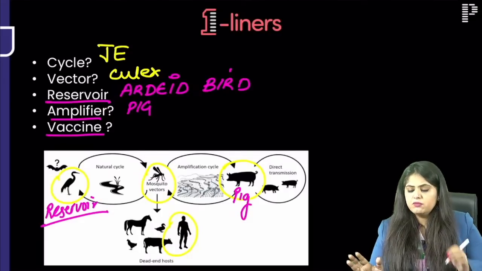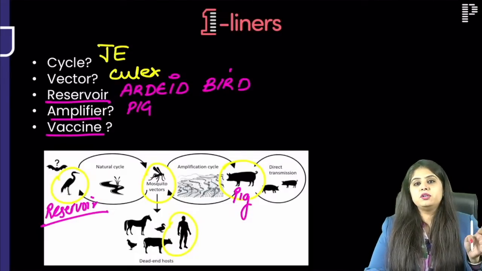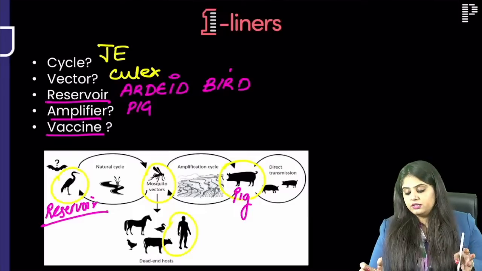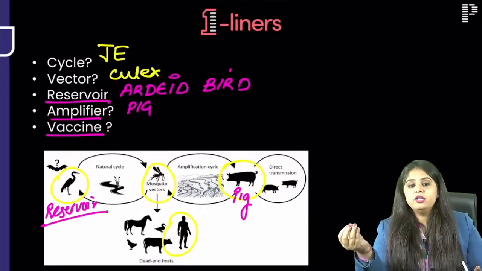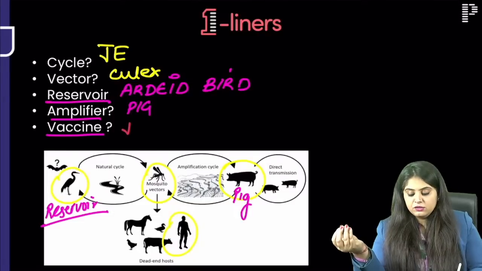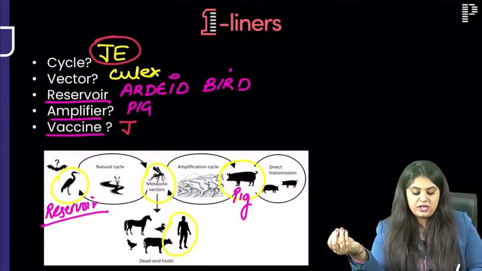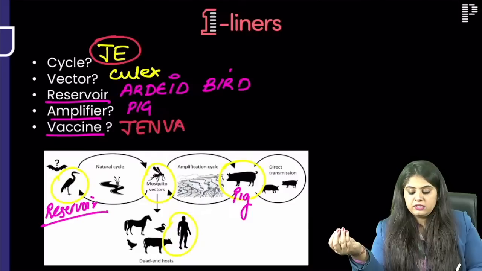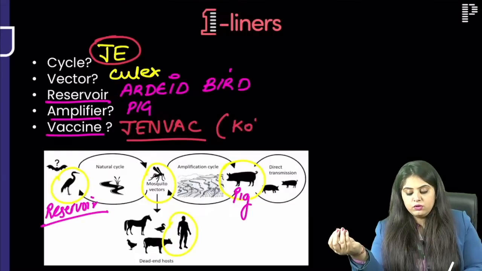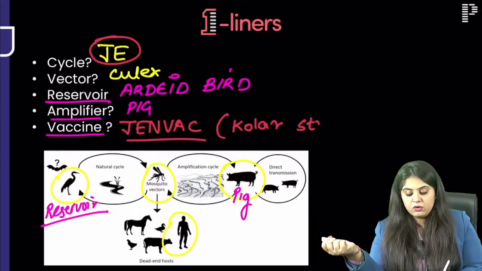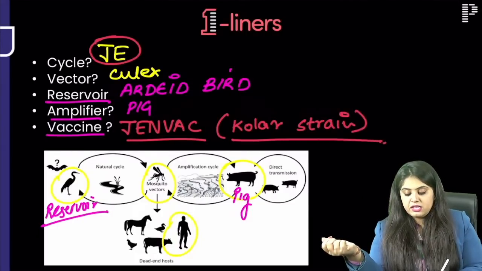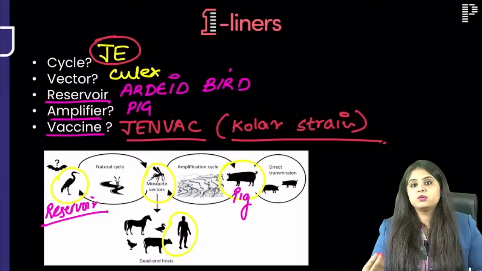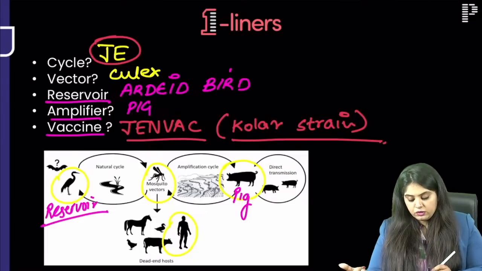Okay, do we have a new vaccine? Don't tell me the SA 14-14-2 vaccine or the Nakayama Beijing, वो सब मत बताओ, कोई new वाला vaccine बता दो. That is known as the Japanese encephalitis Genvac vaccine. Yes, and उसके अंदर कौन सा strain use हो रहा है? That would be asked. I mean, it's very PSM, but why not? पूछा जाएगा. The Kolar strain is being used. Genvac vaccine, that is the latest update about it. Kolar strain, Genvac. Perfect.